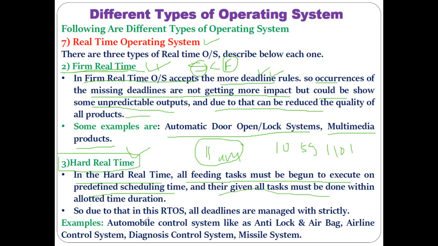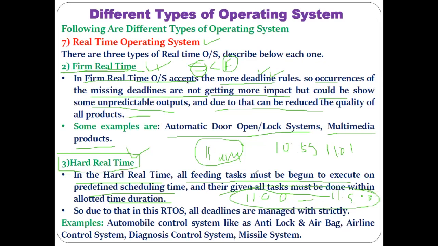All tasks must also be done within the allocated time duration. So if the scenario is that the task must start at 11:00:00 and must complete at 11:05:00, then that task must be completed within this stipulated or scheduled time only, not before the time, not after the time.